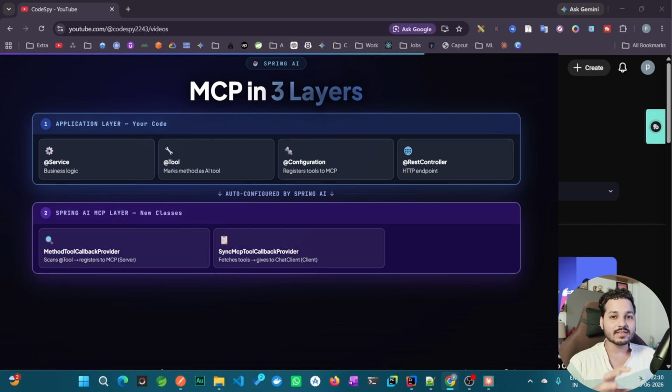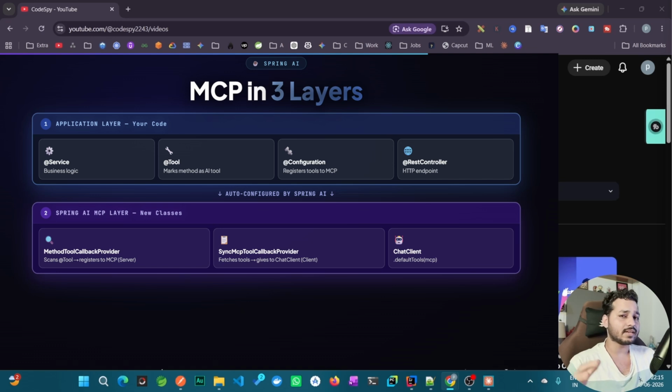Then on the client side, you will see classes like SyncMcpToolCallbackProvider. That is used whenever you run your client side application, then it will get the list of tools from the MCP server, and it will register all the server side tools for the AI model, or basically for the chat client.